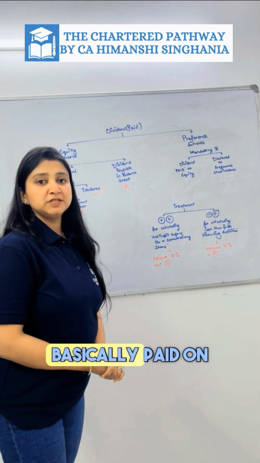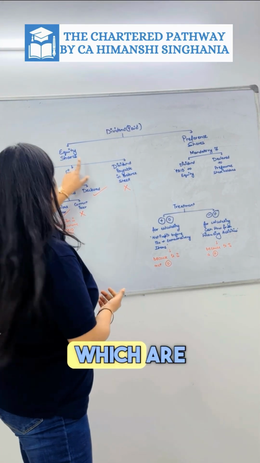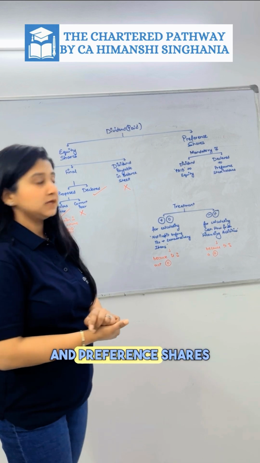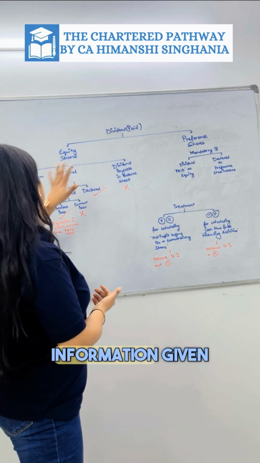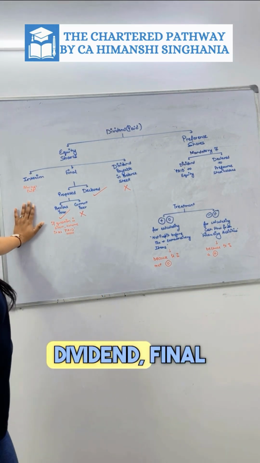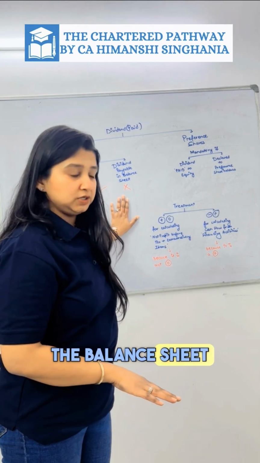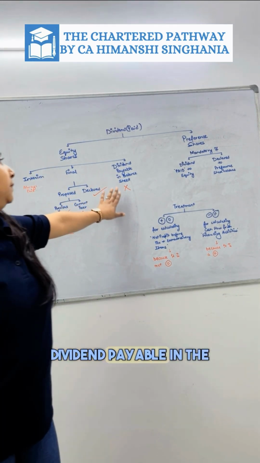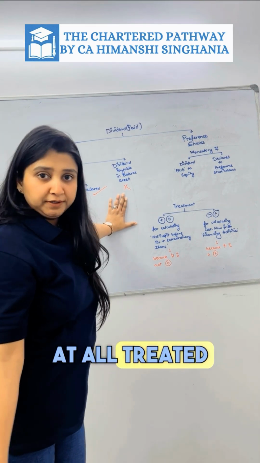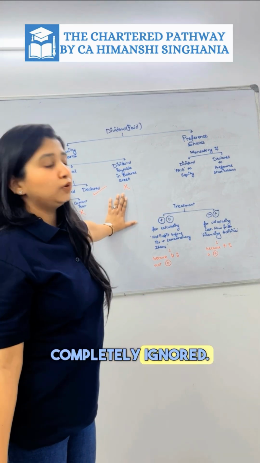So the dividend is basically paid on two types of shares, which are equity shares and preference shares. For equity shares, there may be information given like interim dividend, final dividend and dividend payable, which will be given inside the balance sheet. For your ease, dividend payable in balance sheet is not at all treated in cash flow statement, just completely ignore it.